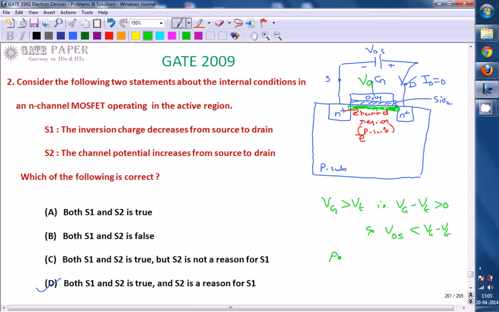This is the condition for the active region, also called the linear region, or the other name, the triode region. So in the triode region, the condition is that the drain to source voltage has to be less than the effective gate voltage, which is VGS minus VT. By that time these two statements are going to be given: inversion charge decreases from source to drain, and channel potential increases from source to drain. Okay, so we will see this one.